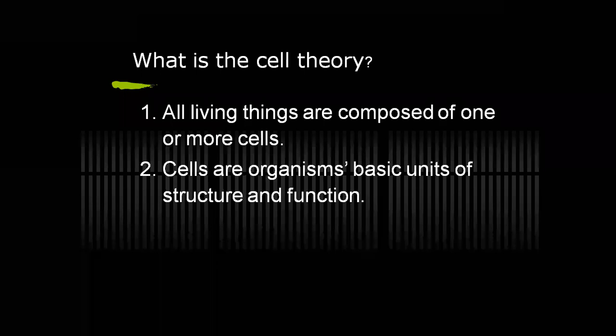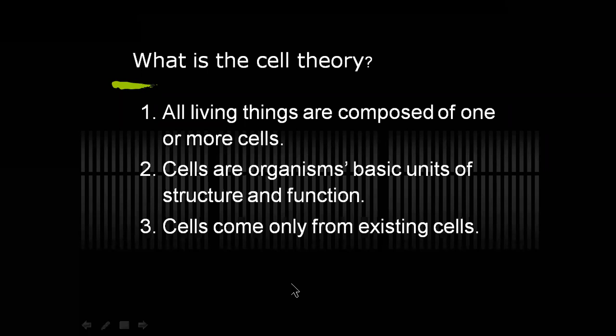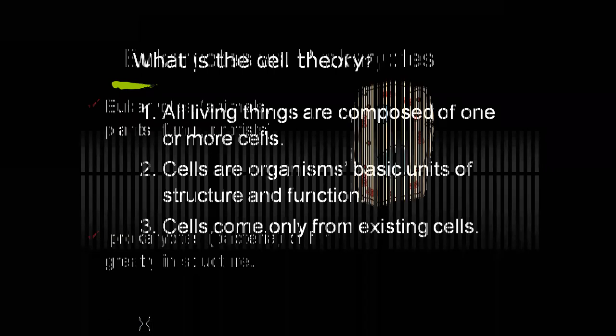Cells are the structural and functional units of organisms. The third postulate of the cell theory is that cells come only from pre-existing cells. Again, we have the question of where the pre-existing cells arose from. This is still a debatable question that scientists are searching for.